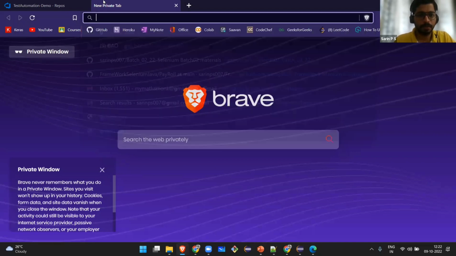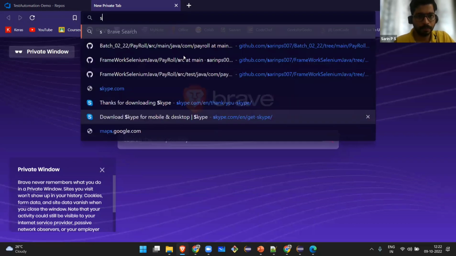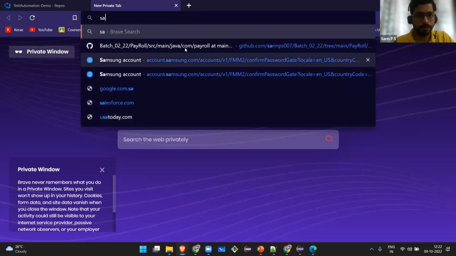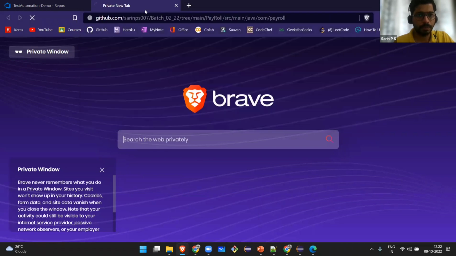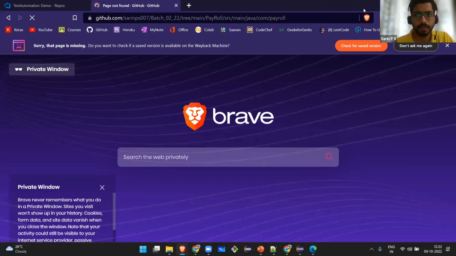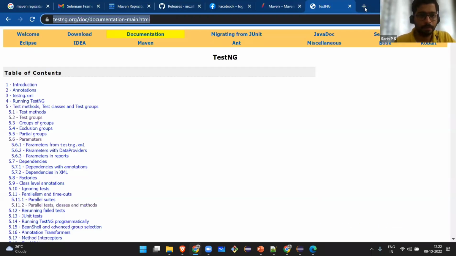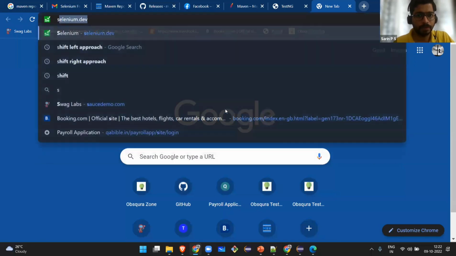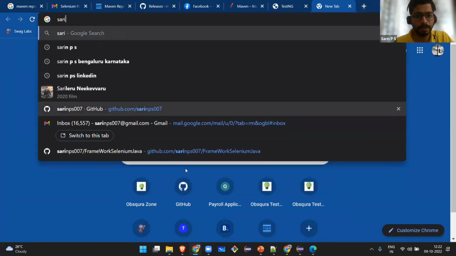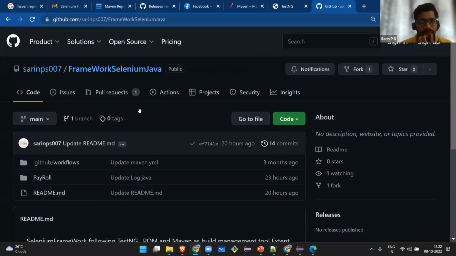Where is Git? That's not visible. Okay, I will take it into another browser. I opened it in another browser, I think. Git. Yeah, here also I have committed the same code. The framework is here also, and I have done the same in Git and in Azure. So you can find the code here.